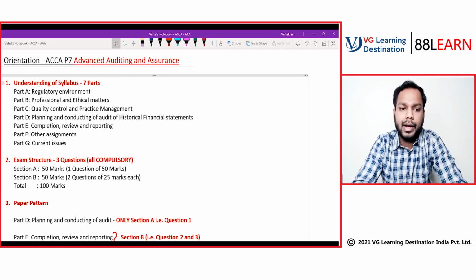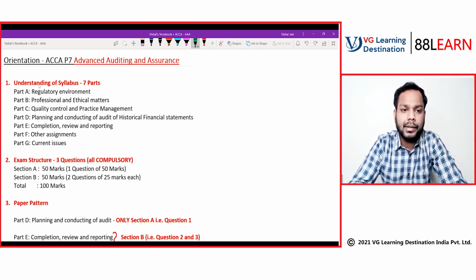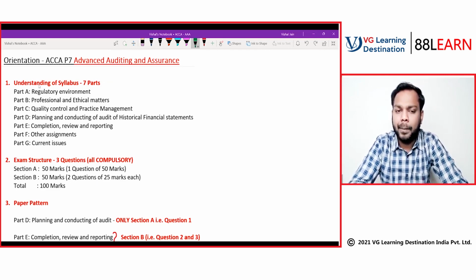Further, let's start understanding the syllabus. Our syllabus is divided into basically 7 parts. Part A is regulatory environment, part B is professional and ethical matters, part C is quality control and practice management, part D is planning and conduct of audit of historical financial statements, part E is completion, review and reporting, part F is other assignments, and part Z is current issues. So this was just the names of the different parts of the syllabus, but let's get a brief understanding of what these parts deal with.